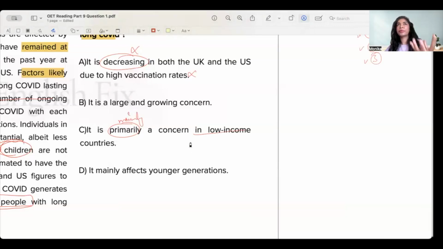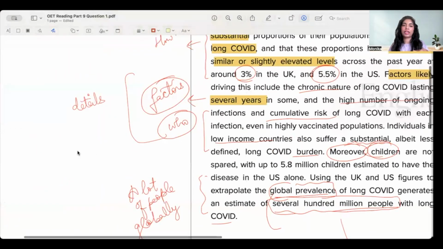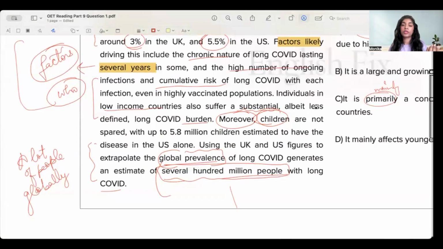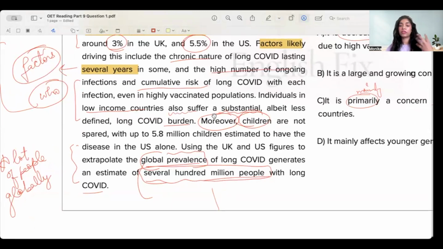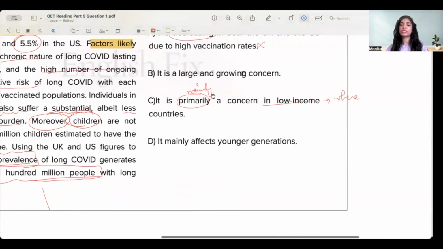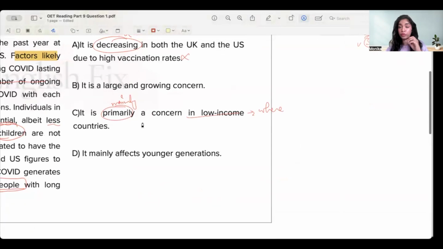Now, option D: it is primarily, which means mainly, a concern in low income countries. That's the beauty of a gist question, because I know where this information is in the paragraph, I can just directly go to that particular sentence and confirm if I've forgotten this little detail, which is why you don't need to remember all the details here, just this categorization that I've done on the left hand side. Okay, so individuals in low income countries are also suffering a substantial, a bit less defined long COVID burden, and that's about it. So they don't tell me that it is mainly, most importantly, a concern in low income countries. So that's not the idea.